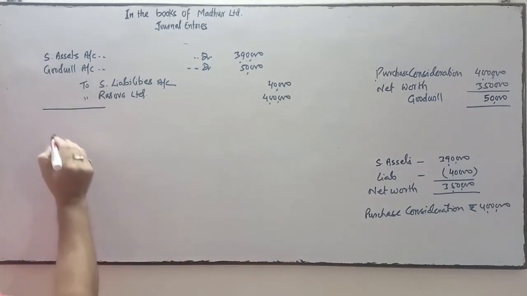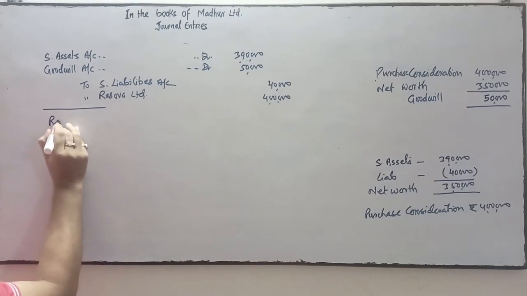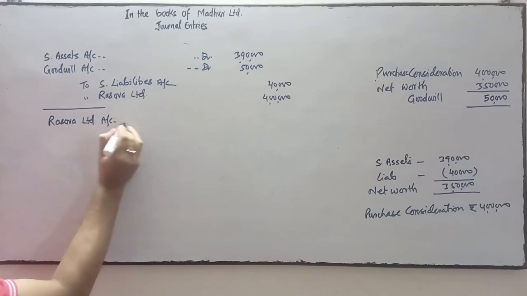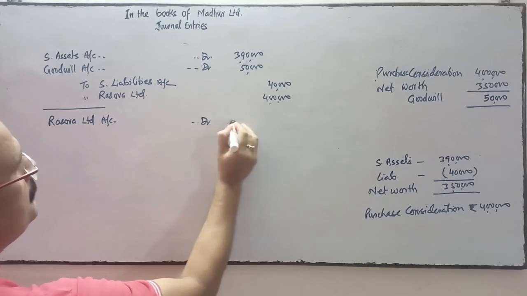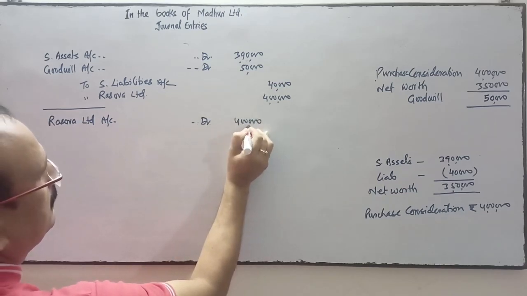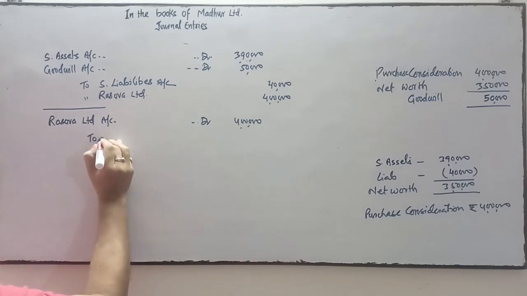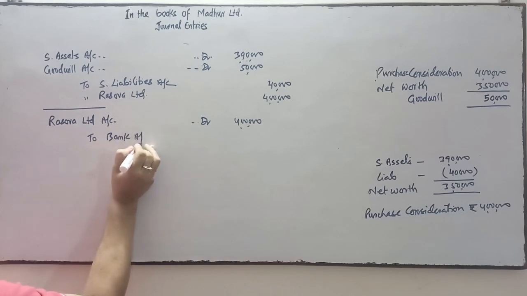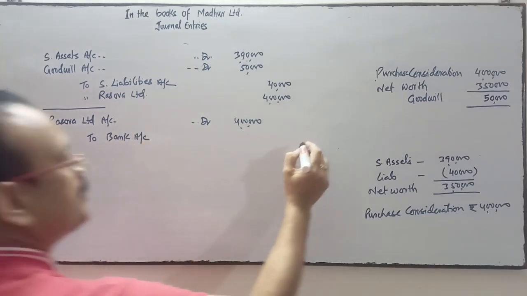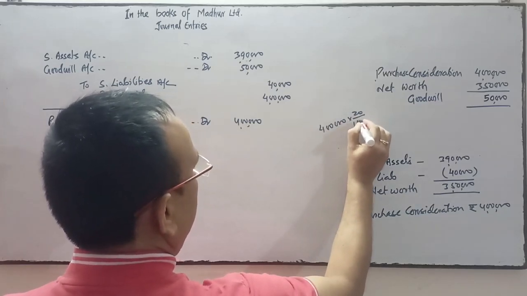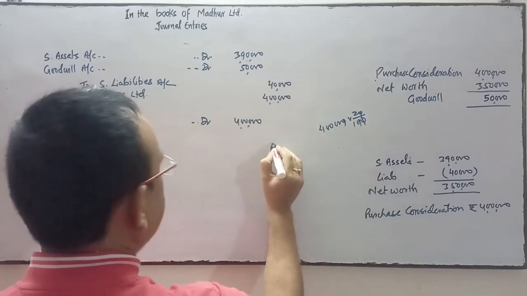First, Rasova Limited account debit with rupees 4 lakhs, to bank account. 20% is paid by check, 20% of 4 lakhs, so it is 80,000.